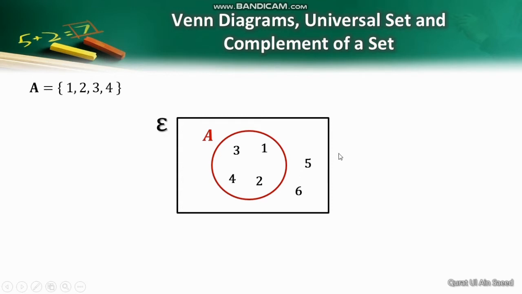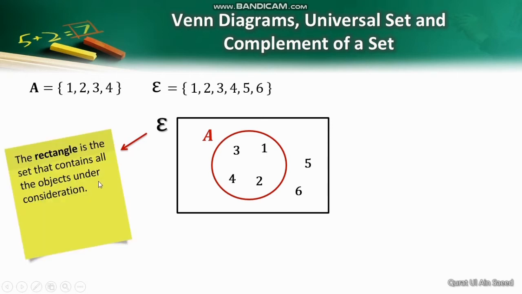Have you noticed that the elements of A are listed inside the circle? Then what are the elements of this epsilon? Obviously, the numbers listed inside this rectangle, including the circle. This rectangle is the set that contains all the objects under consideration. Such a set is called the universal set and is represented by epsilon.